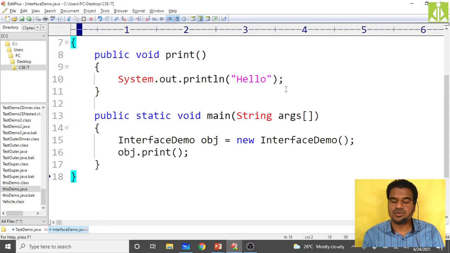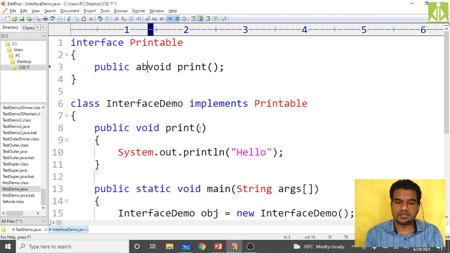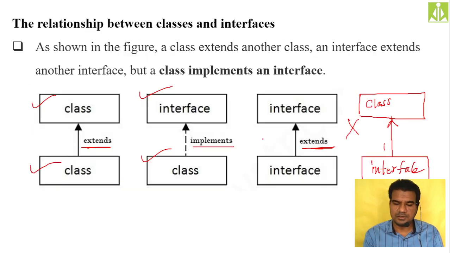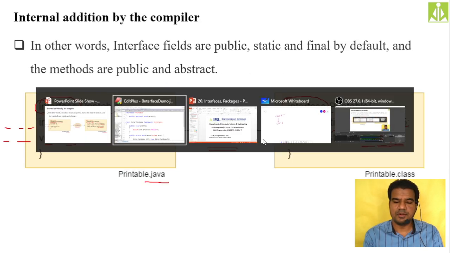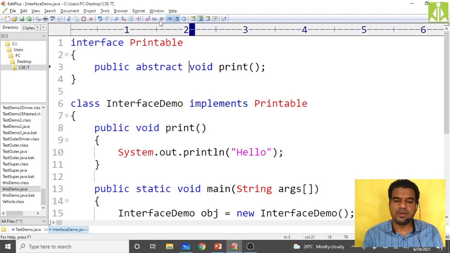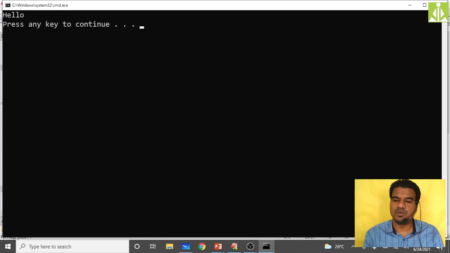Even if you make this public abstract void print, that is what the compiler will do. It will make it public abstract void print in that way, so we did the same thing. Even if you write it like this, it will accept, and if you run it, you will get the same output, the hello message.